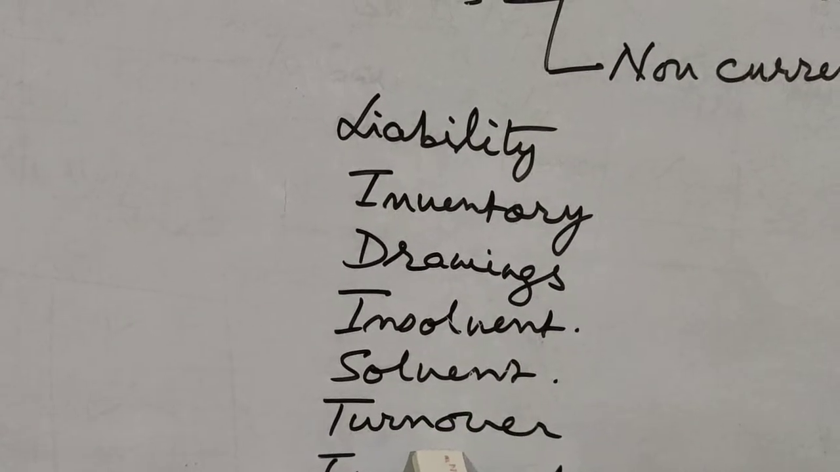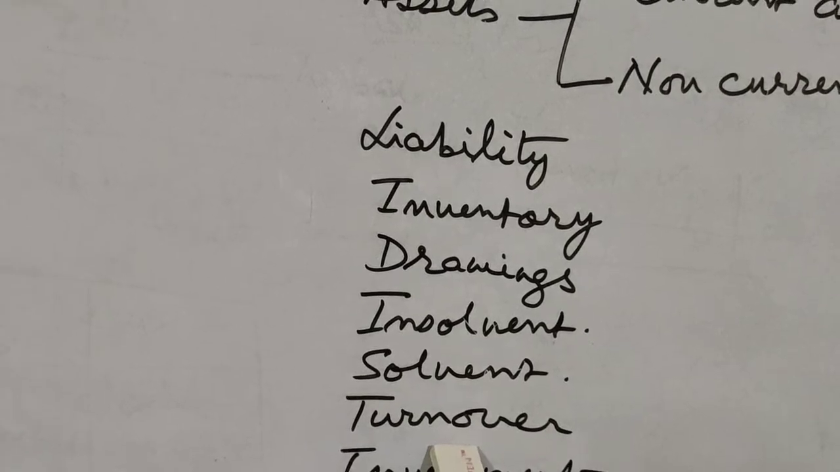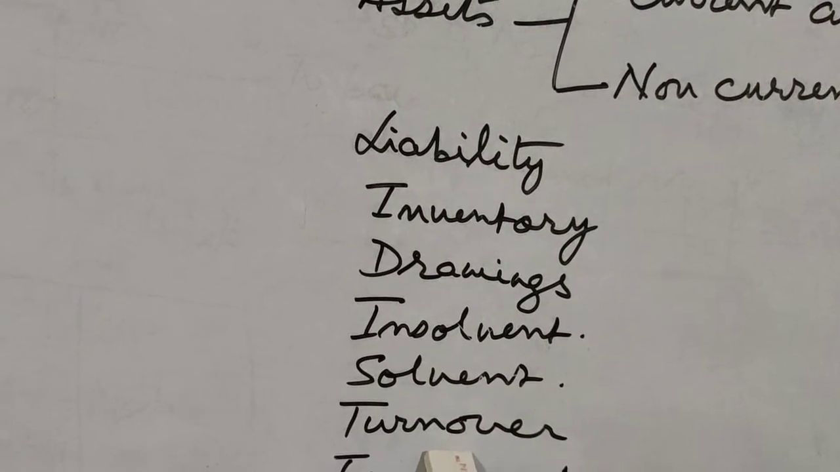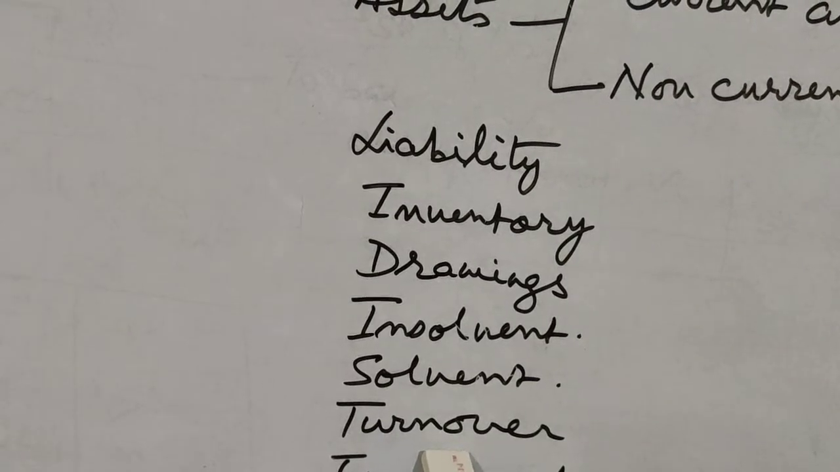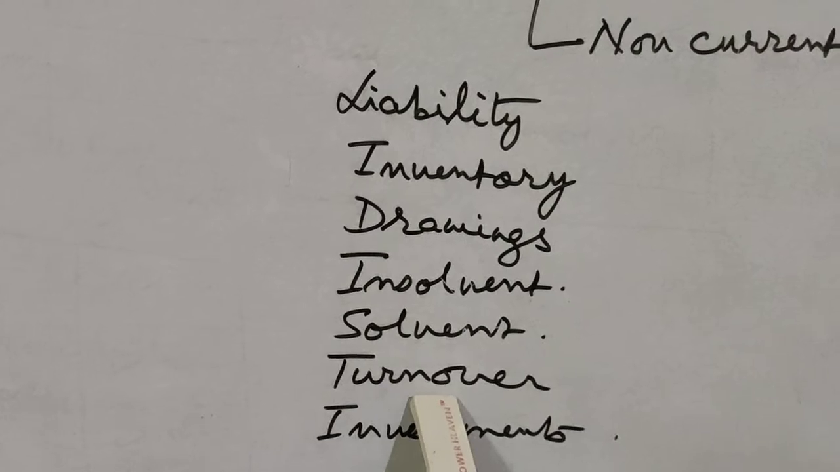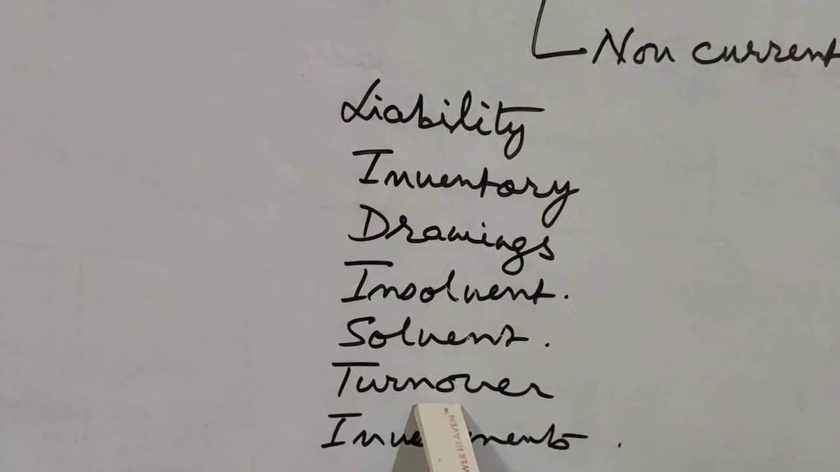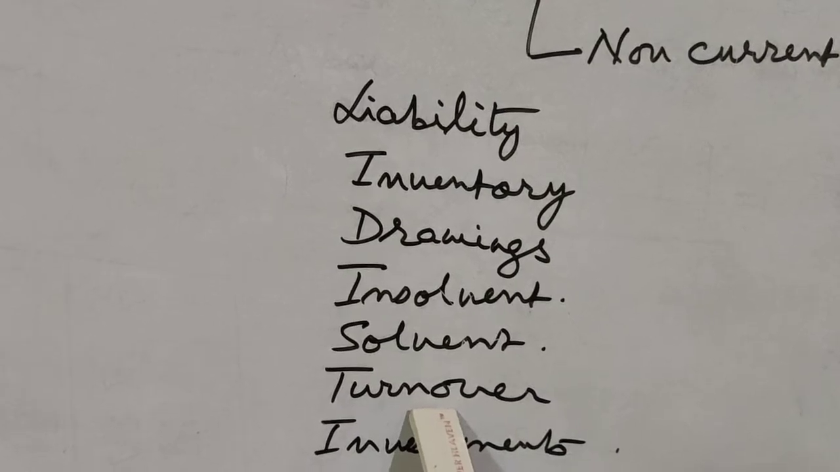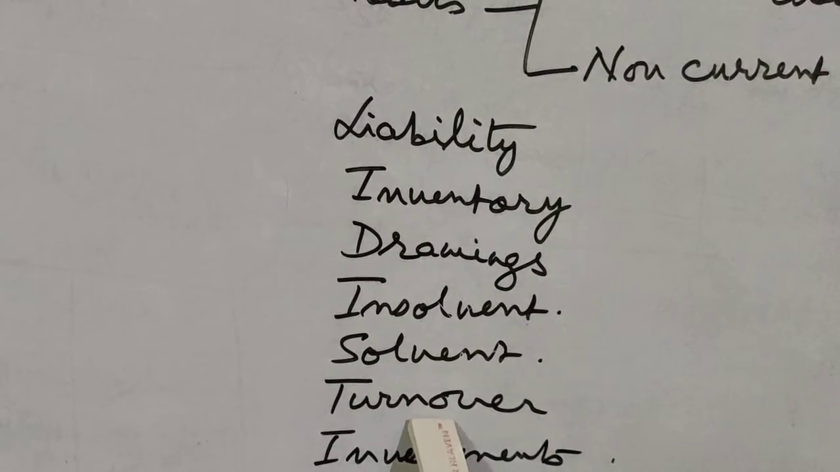Turnover means net sales: the total value of the sales made minus the sales returns. That is turnover. You may have heard, the turnover of this company has increased. That means the sales value of the company has increased. So turnover means total sales.